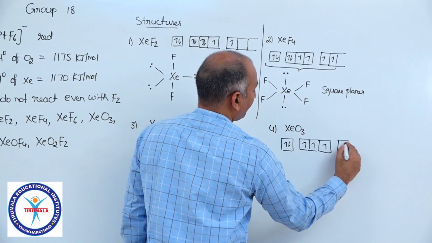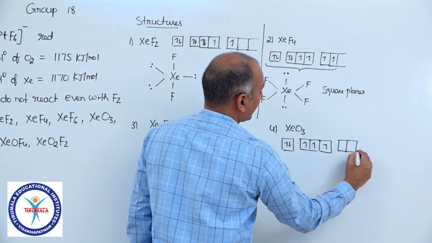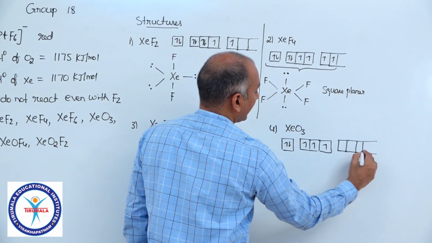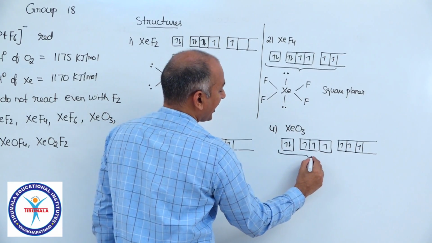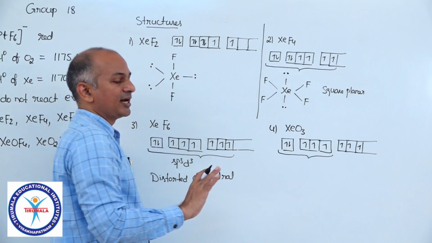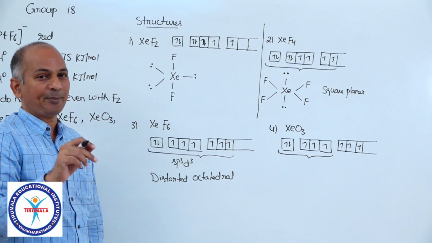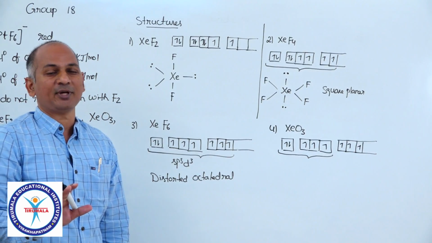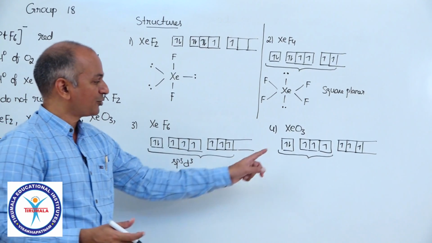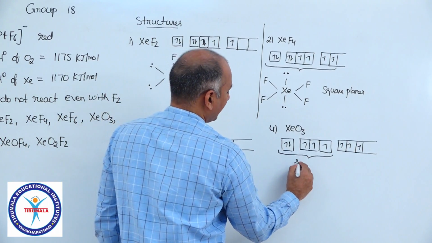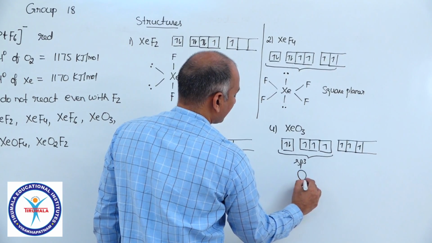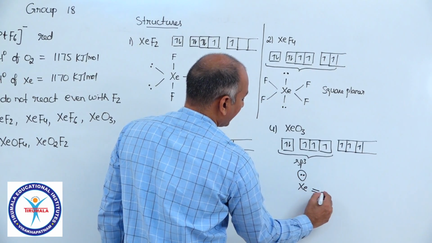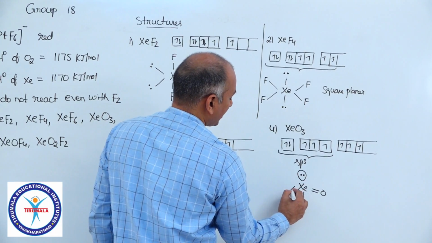So we have 3 p electrons and we have 3 d electrons and 3 pi bonds. You know, a hybrid orbital generally does not form a pi bond. A pi bond does not require a hybrid orbital. It is formed by a pure orbital. So the hybridization is only sp3, and sp3 hybridization with one lone pair means it is pyramidal in shape.